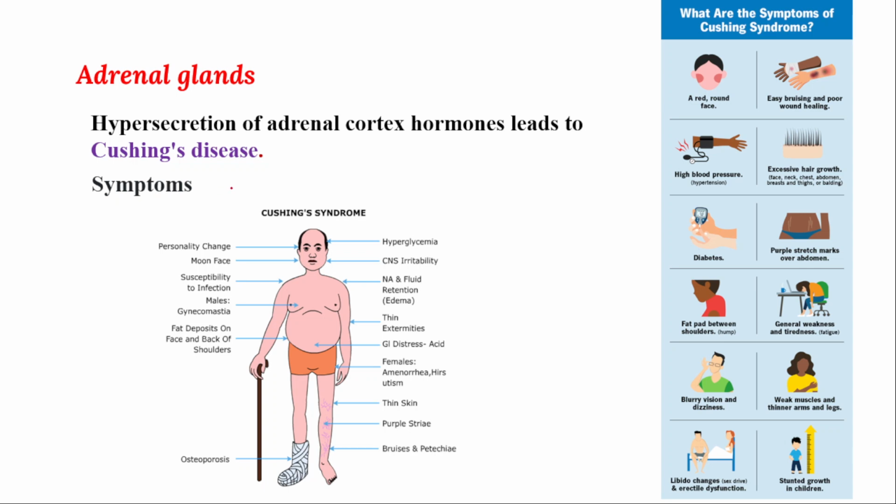Because of over secretion of these adrenal cortex hormones, more glucose is formed, which leads to a hyperglycemic condition, that means a more sugar condition.